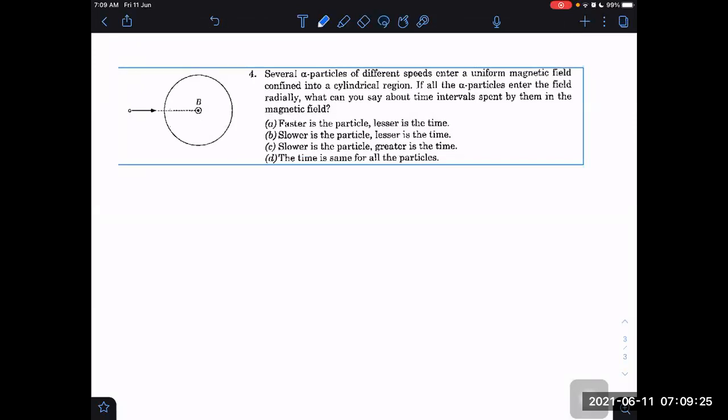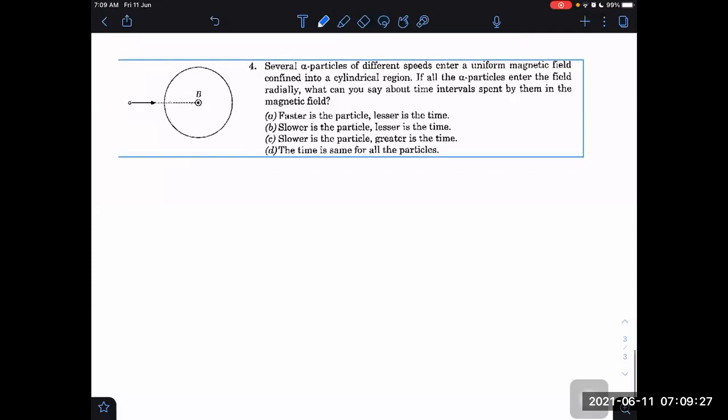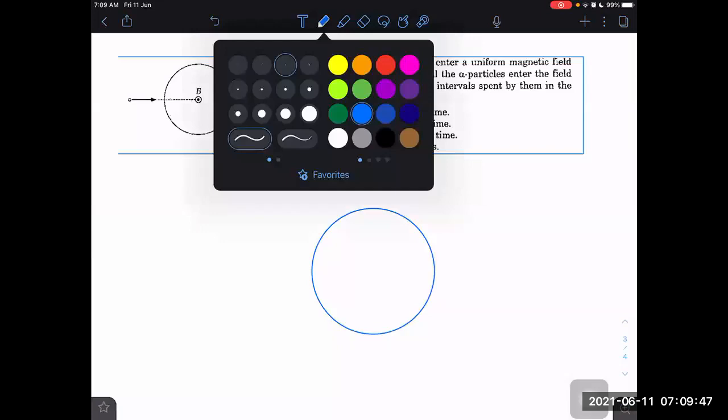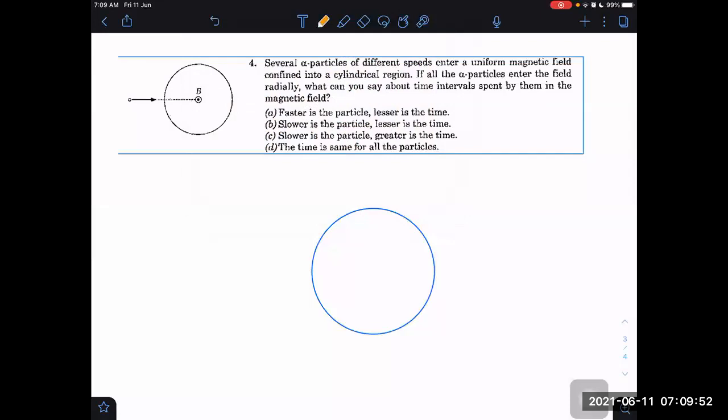Several alpha particles of different speeds enter a uniform magnetic field confined to a cylindrical region. If all the alpha particles enter the field radially, what can you say about the time interval spent by them in the magnetic field? So if I have a cylindrical region and an alpha particle enters, B is pointing outwards here. If it is pointing outwards, then what will be the path followed?